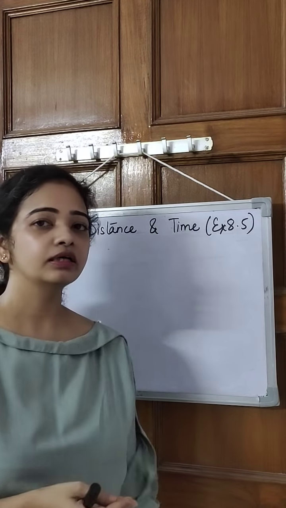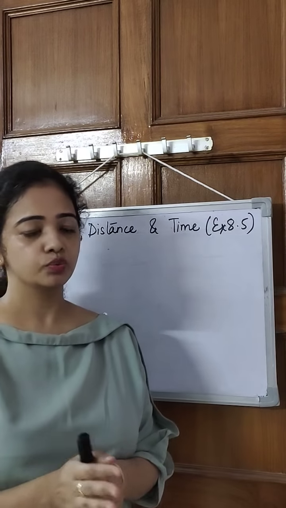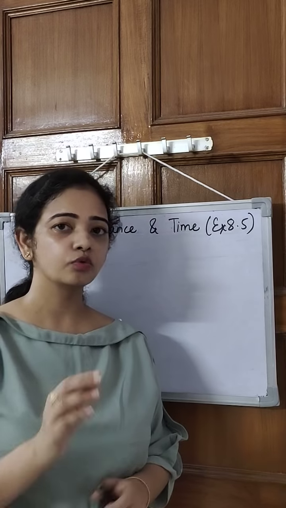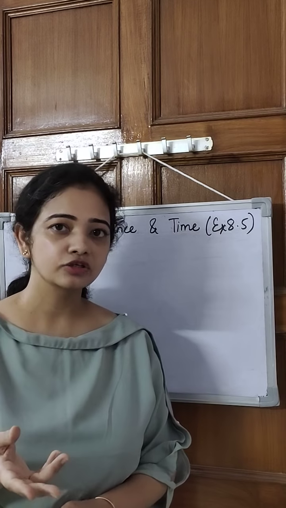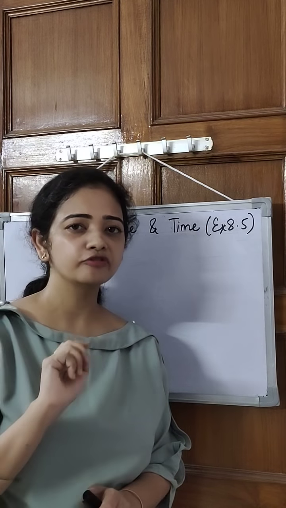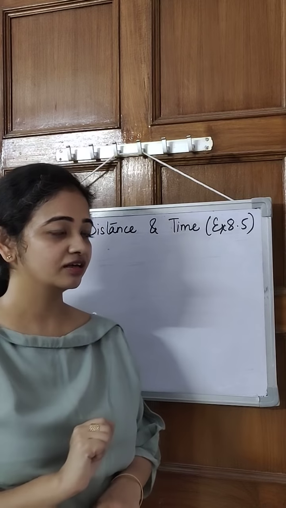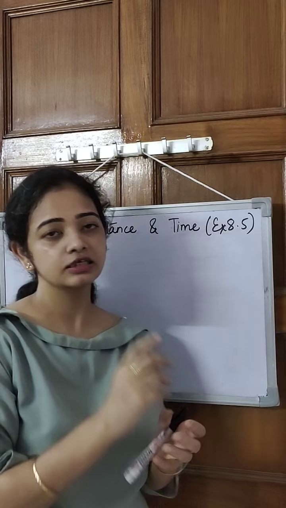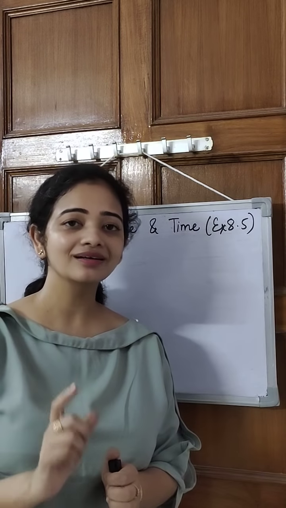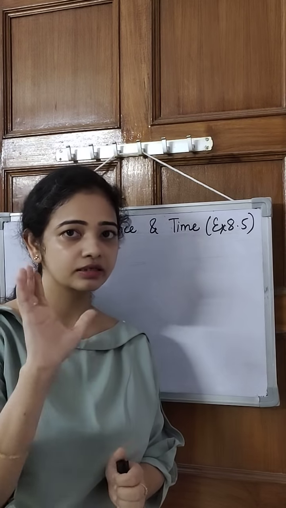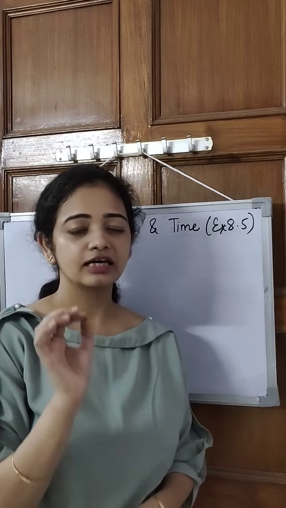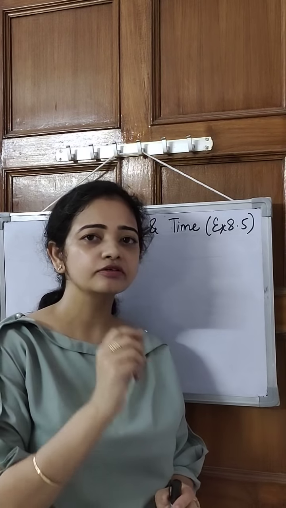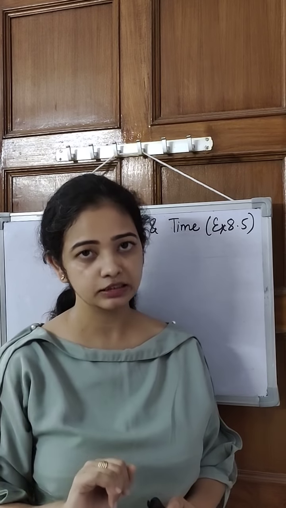Let's take the example of a railway station. When you go anywhere outside, out of the station, you go to the railway station and then at times you have to wait for the train. So why do you have to wait for the train? Because the train has not covered a certain distance in a given time, and that is why the train is late. So why is it late? Because maybe the train has to stop somewhere or the speed is low.